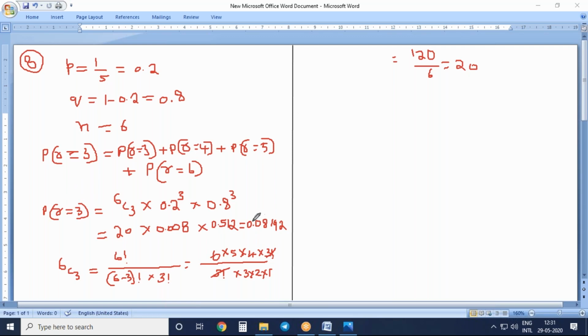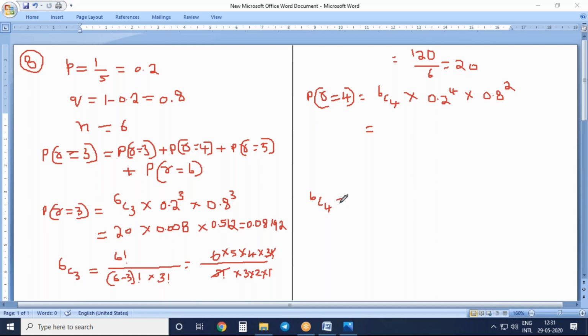Now P of r equal to 3 we finished. Now P of r equal to 4 we have to find. The n value is 6. So 6C4 into 0.2 raised to the power of 4 into 0.8 raised to the power of 6 minus 4, you'll get 2. So 6C4, how much will you get? Let us find it out here.